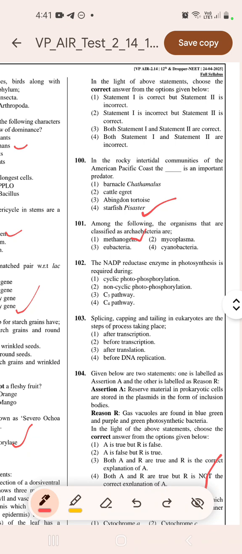102. The NADP reductase enzyme in photosynthesis is required during non-cyclic photophosphorylation. 103. Splicing, capping, tailing in eukaryotes are the steps of the process taking place after transcription. 104. Assertion: Reserve material in prokaryotic cells is stored in the plasmids in the form of inclusion bodies. Reason: Gas vacuoles are found in blue-green and purple and green photosynthetic bacteria. Assertion is false, but reason is true.